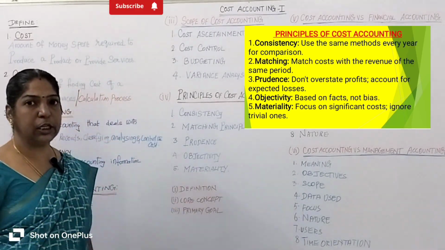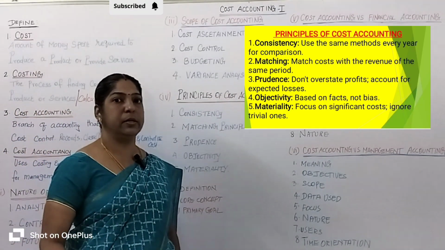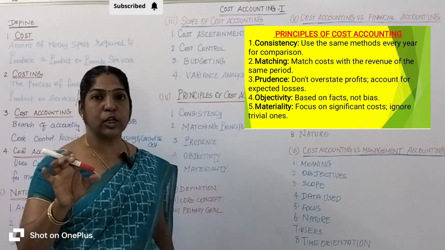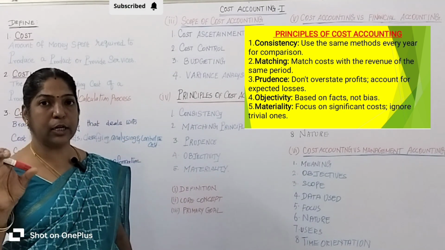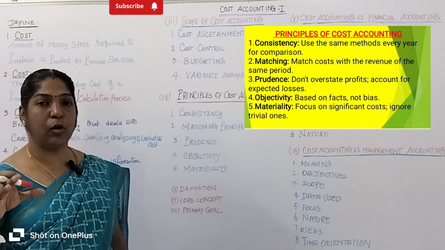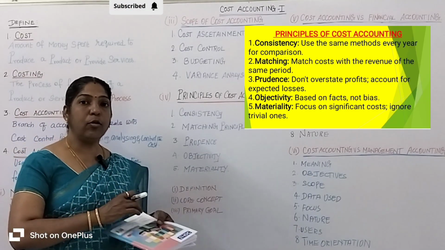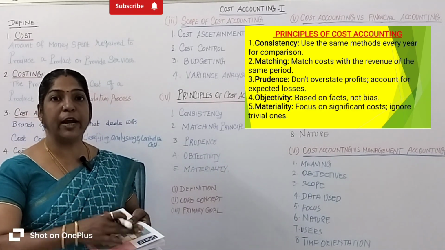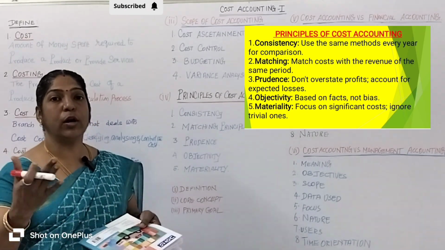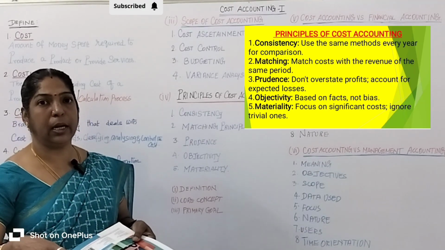Then come to objectivity. What is meant by objectivity? Objectivity means all companies or businesses should record all transactions on actual fact or evidence, not enter transactions based on personal opinion. I will explain with an example. A company records purchase of material of 5,000 rupees in purchases with the evidence of an invoice bill. It is not recorded on its own opinion.